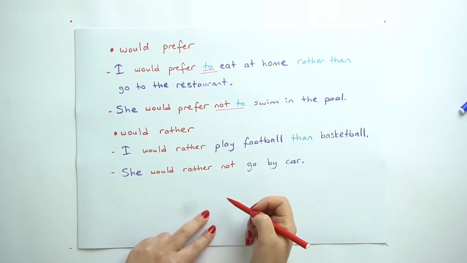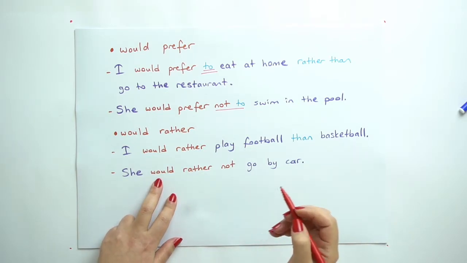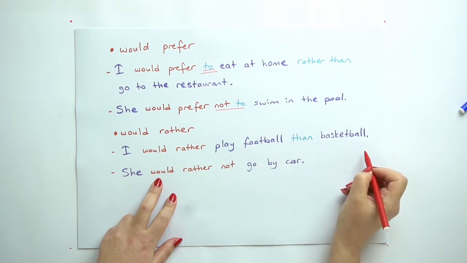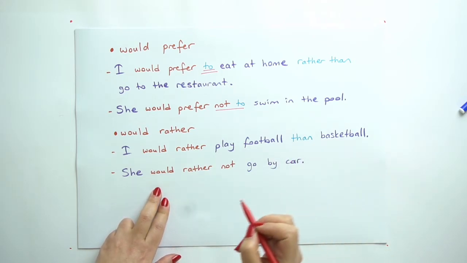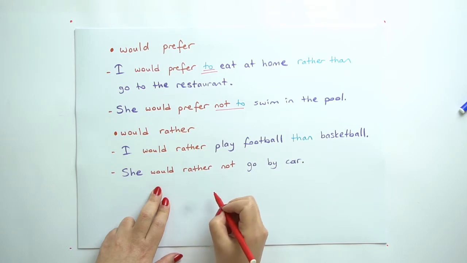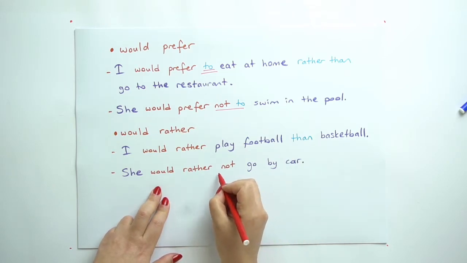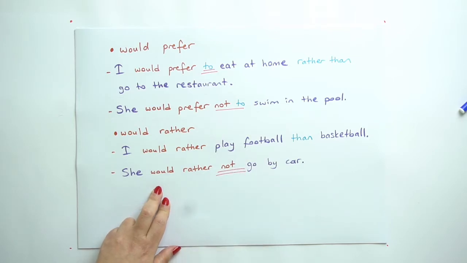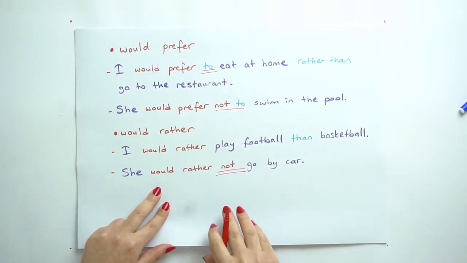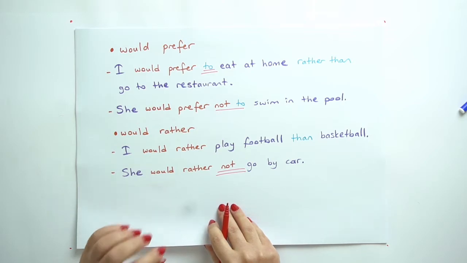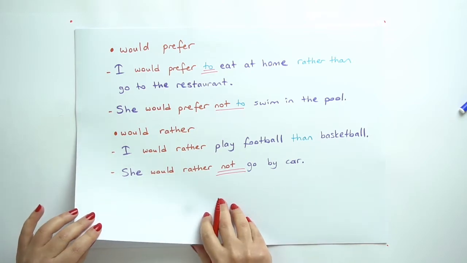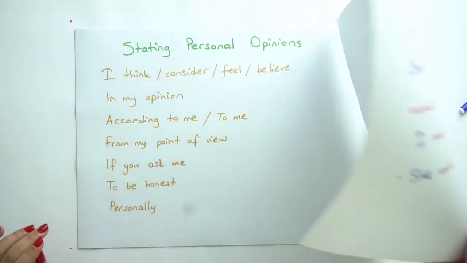So, would rather. I would rather play football than basketball. In a negative sentence, she would rather not go by car. Again, be careful with not. Okay? We cannot say she wouldn't rather. We must say she would rather not go by car.